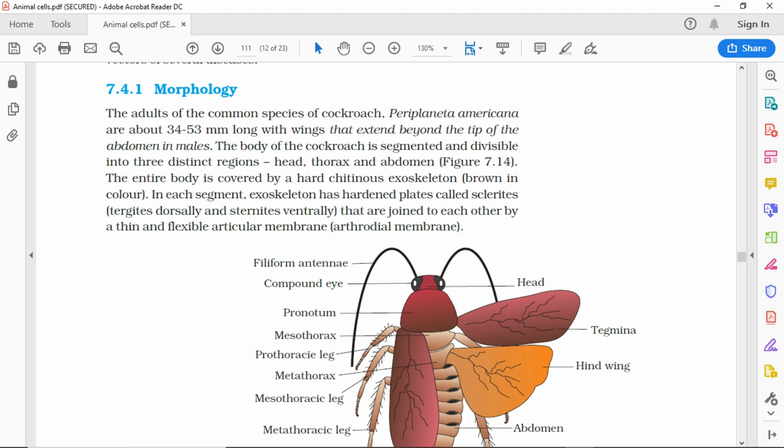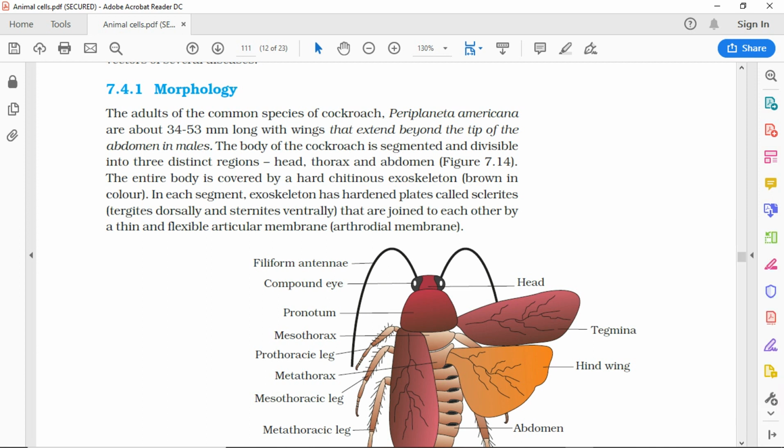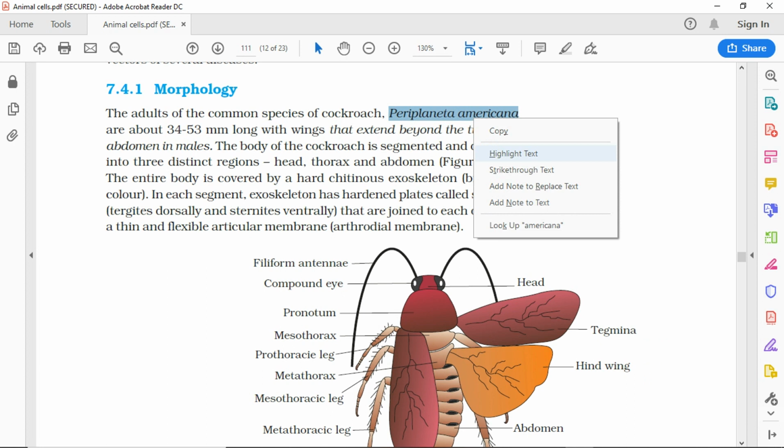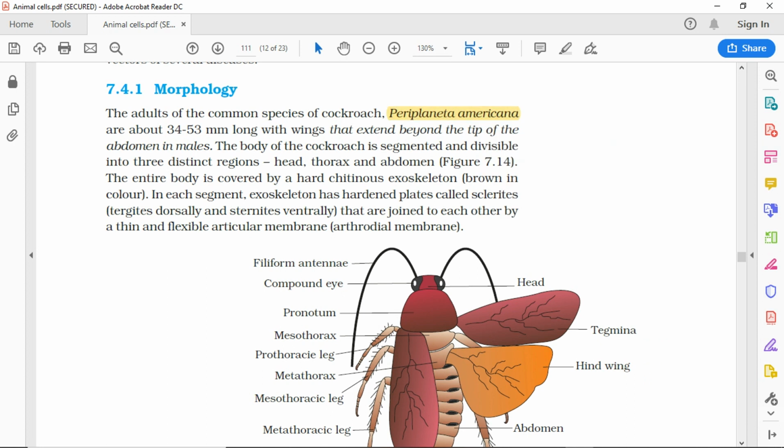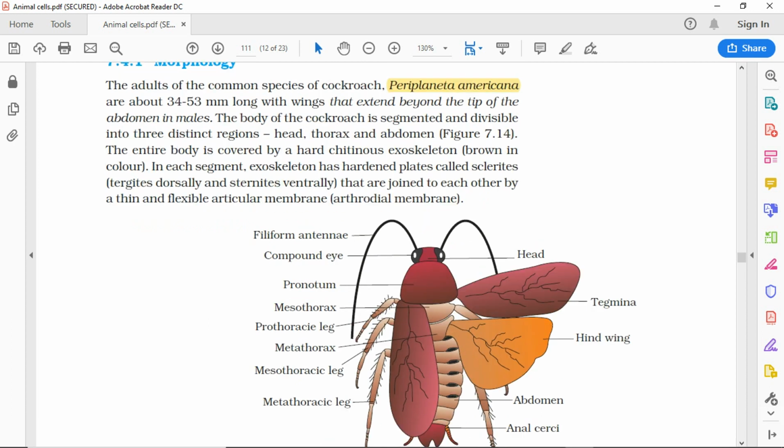7.4.1 Morphology. The adults of the common species of cockroach, Periplaneta americana, are about 34 to 53 mm long with wings that extend beyond the tip of the abdomen in males. The body of the cockroach is segmented and divisible into 3 distinct regions: head, thorax, and abdomen, figure 7.14.